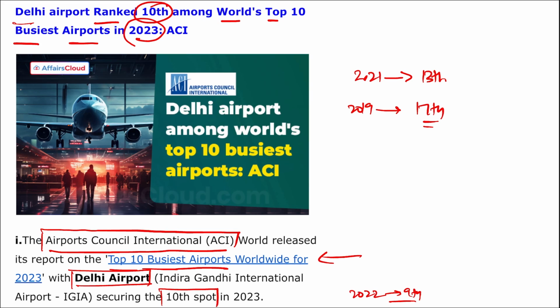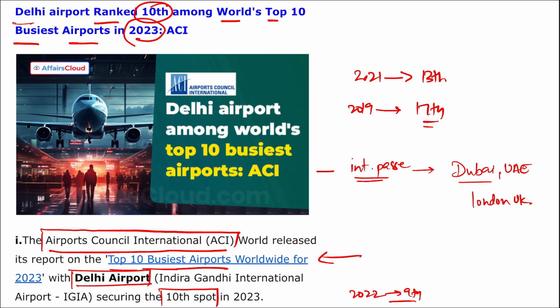Now here only, if I ask you one more question, which is the airport that is handling the maximum number of international passengers? Which country's airport? It is of Dubai, UAE, followed by London, UK on 2nd position, and then Amsterdam, Netherlands at 3rd position.